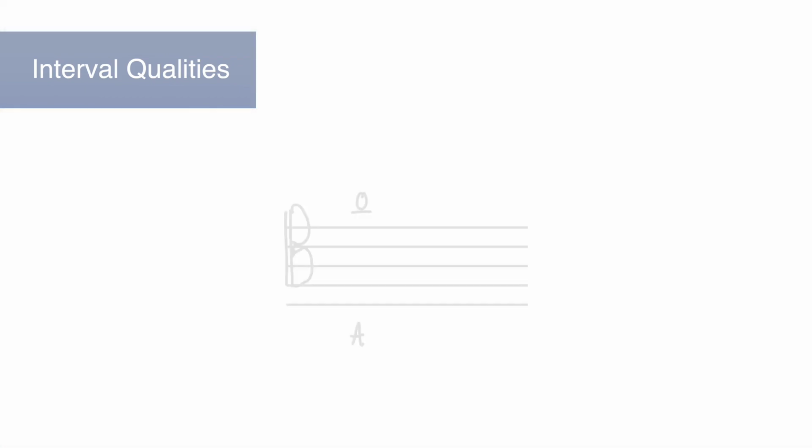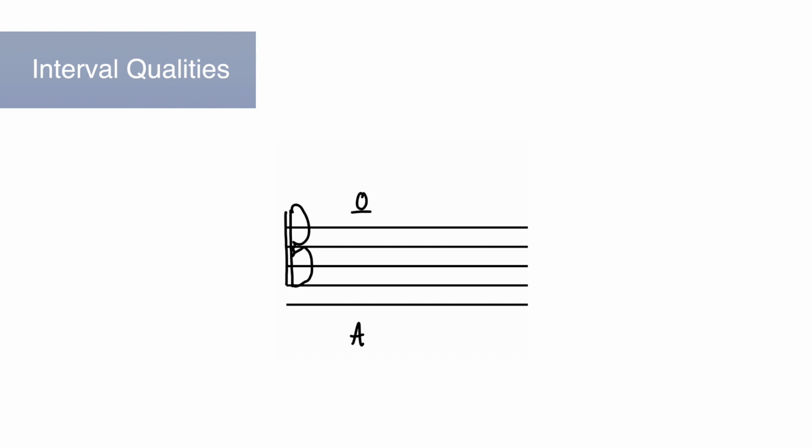The qualities that float around a bit more freely are the diminished intervals and the augmented intervals. Now, these aren't as common as the majors, minors, and perfects, but they are possible with any numeric or generic interval. Perhaps one of the simplest ways to get an early handle on labeling intervals is to count those intervals in terms of half steps.